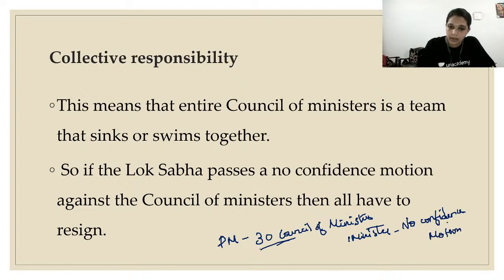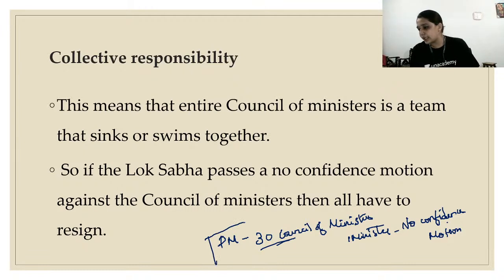The entire Council of Ministers along with the Prime Minister will get dissolved. Do you get it? If they pass a no confidence motion against even one minister, the Prime Minister along with the entire Council of Ministers will get dissolved. That is what we call collective responsibility, which means they either sink together or swim together. Even if one person is committing a mistake, not following the Constitution, or losing the confidence of the houses, the entire Council of Ministers will get dissolved.